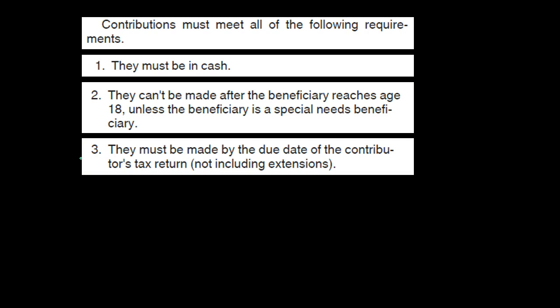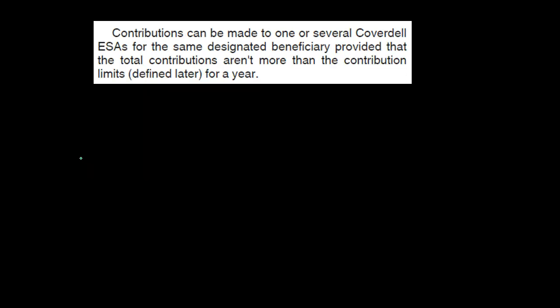So notice it's not saying in the year. It has to be made by the due date of the tax return, not including the extension, which means we may be able to make it in 2019, basically up until April 15th, if we were talking about the tax year of 2018, possibly. Note, it doesn't include the extensions, however.